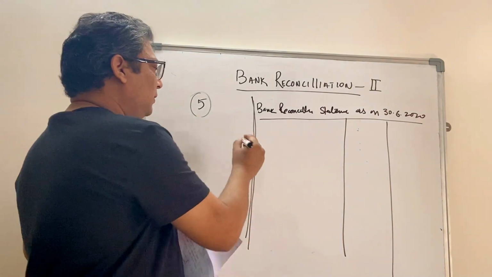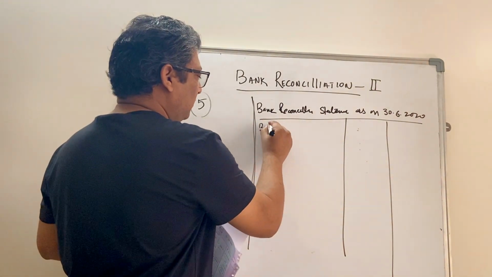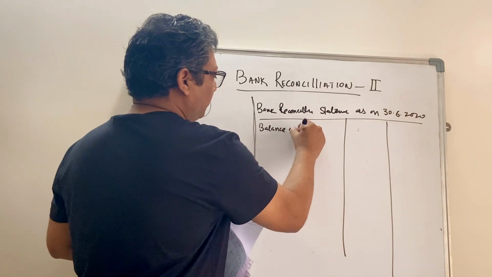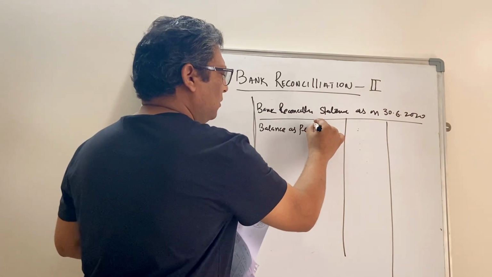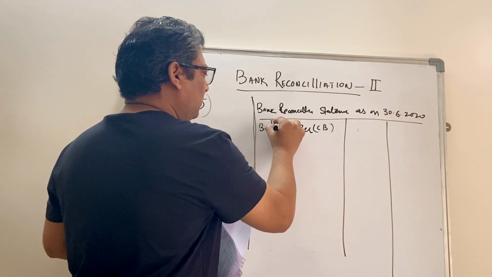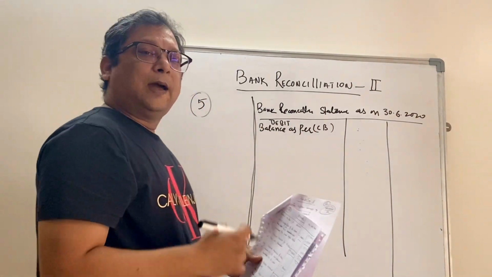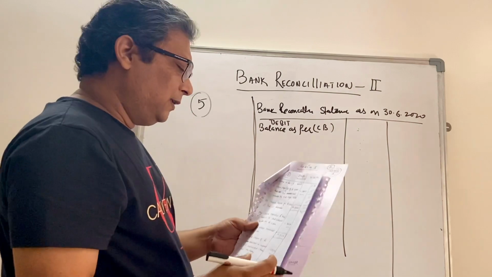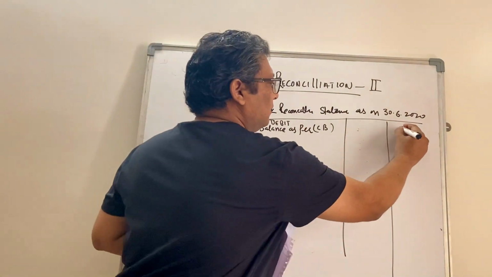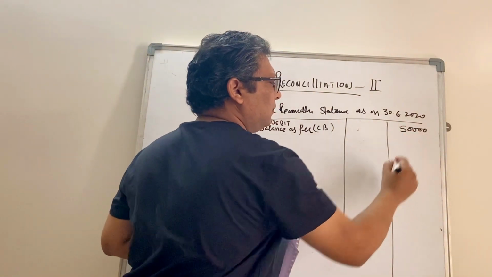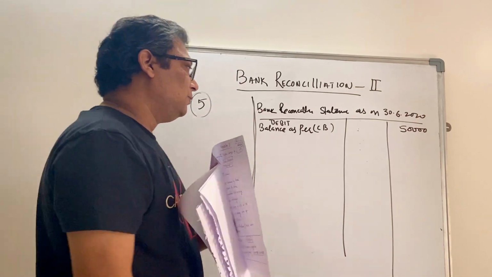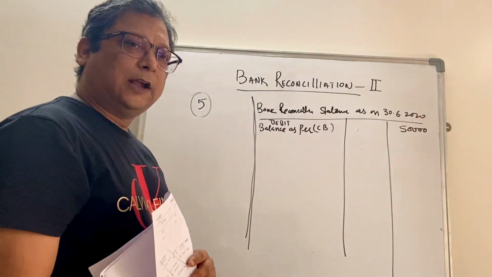Now we have been given balance as per cash book, or it can also be given as debit balance as per cash book, irrespective. Balance as per cash book means a deposit balance, so we'll keep it like this as given to us. 50,000 is the debit balance as per cash book.